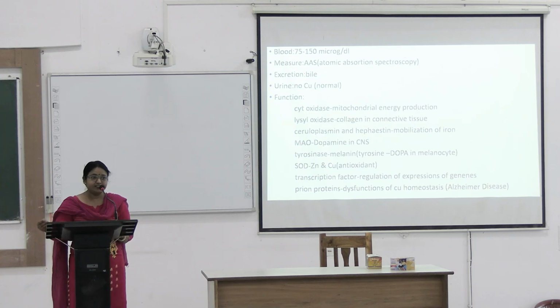And for collagen also, formation and maturation, this lysyl oxidase is needed. Ceruloplasmin and hephaestin cause mobilization of iron from mucosal cell, reticuloendothelial cell and hepatic parenchyma cell.